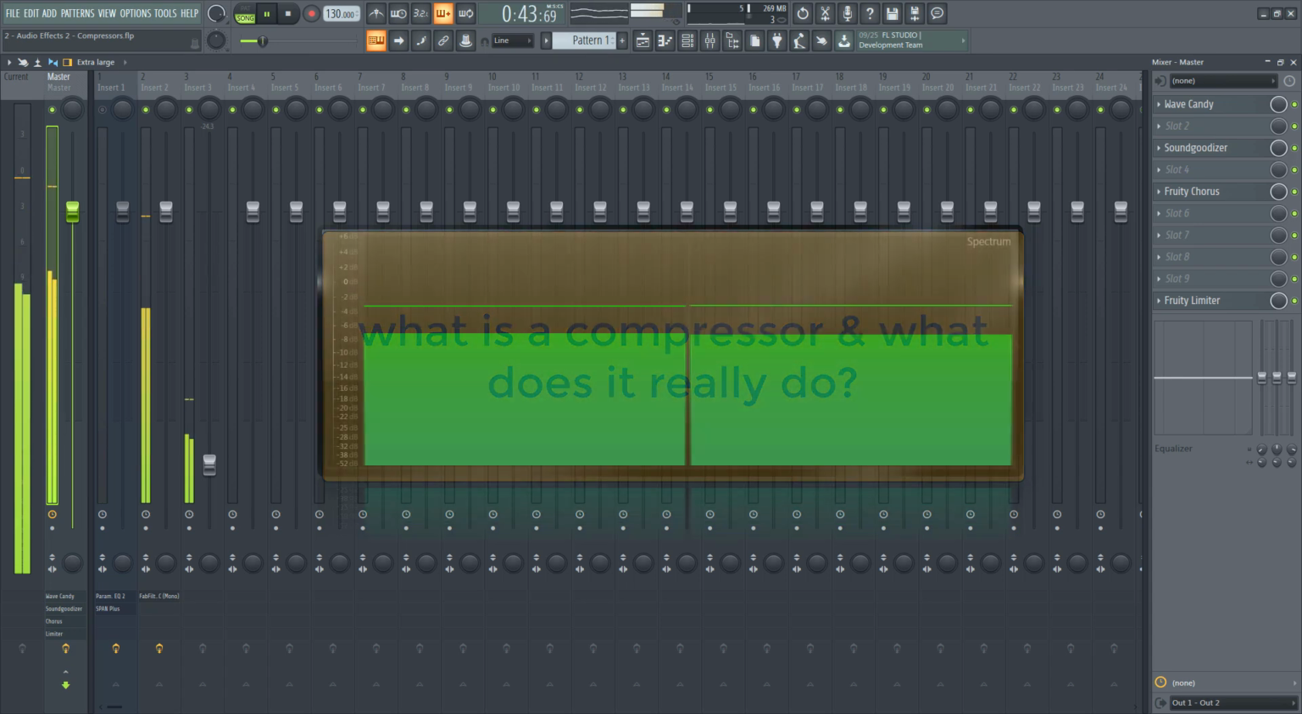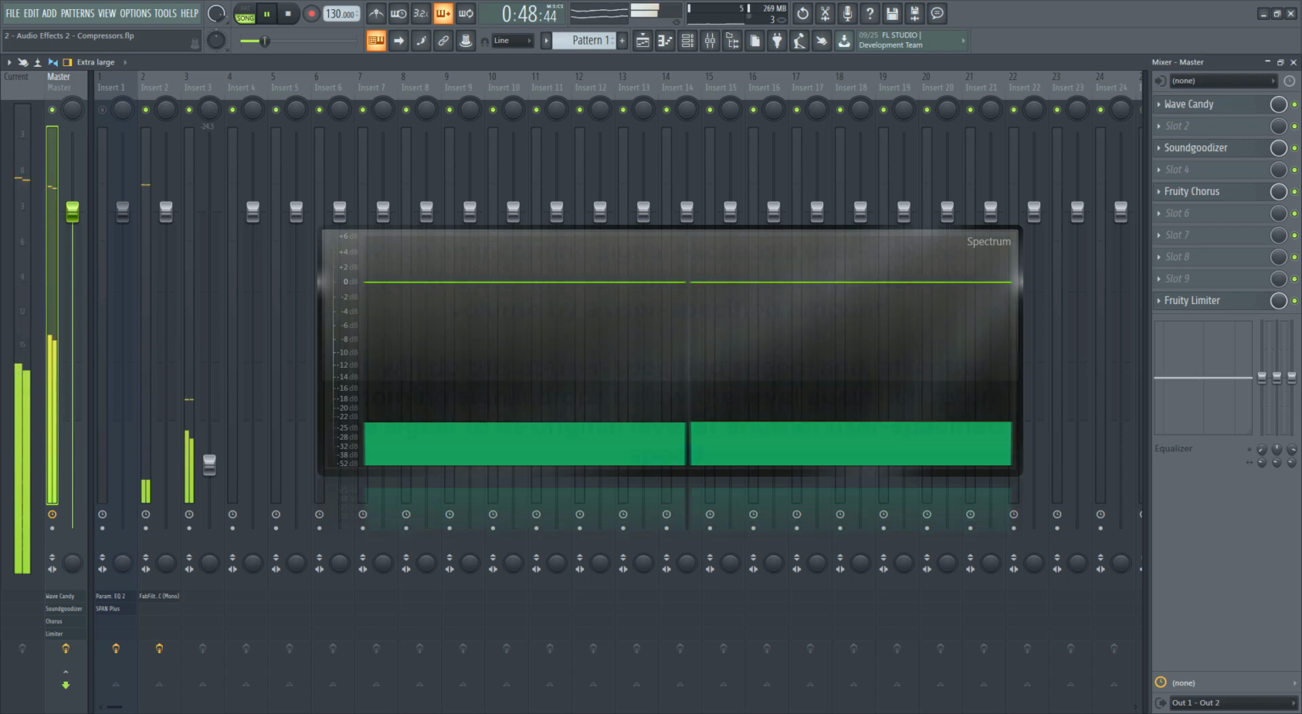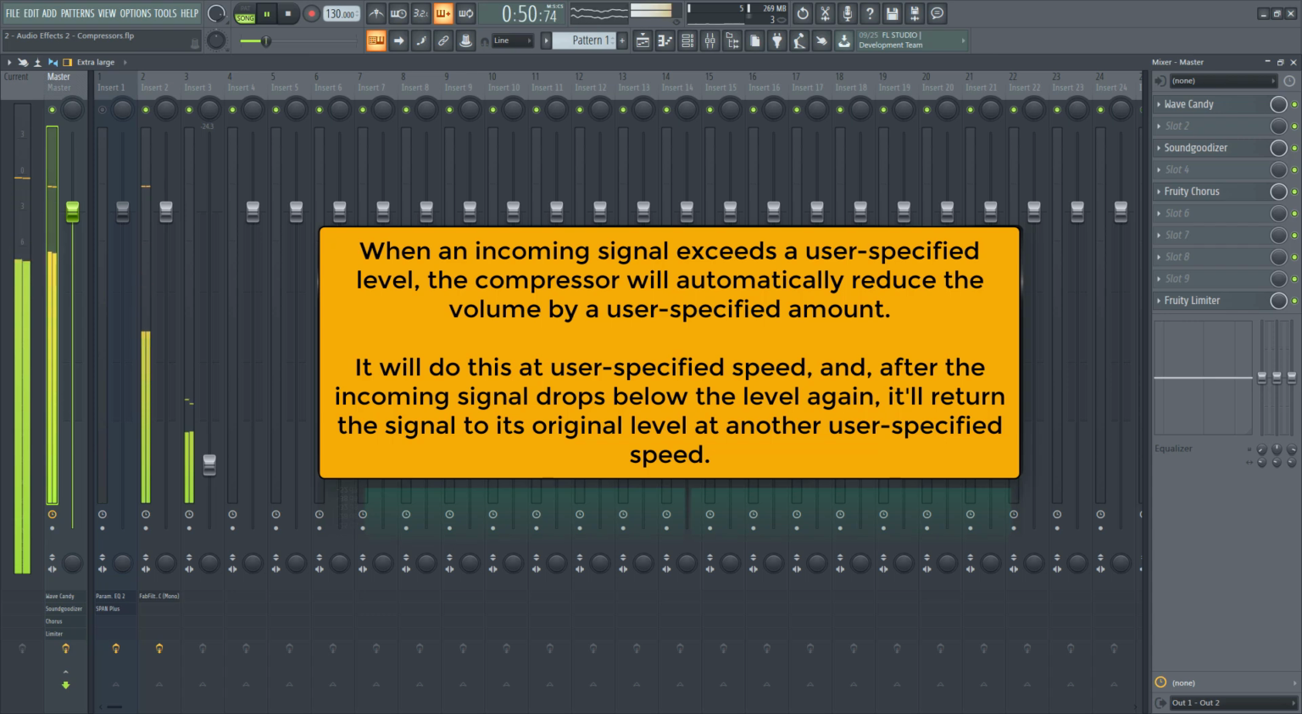What is a compressor and what does it really do? Well, when an incoming signal exceeds a user specified level, the compressor will automatically reduce the volume by a user specified amount. It will do this at a user specified speed, and after the incoming signal drops below the level again, it will return the signal to its original level at another user specified speed.